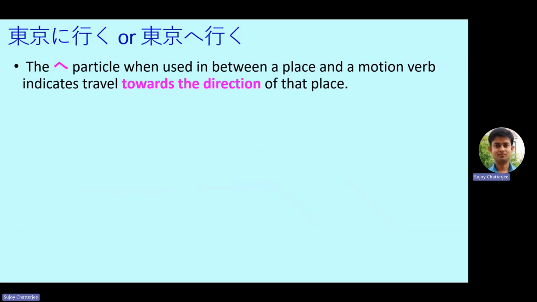So let's see. The e particle when used in between a place and a motion verb indicates travel towards the direction of that place. That means if I say Tokyo e ikimasu, then it literally means I am going towards Tokyo. So the e particle only indicates the direction or movement towards a certain destination. If I say gakko e ikimasu, that means I am going towards the school.